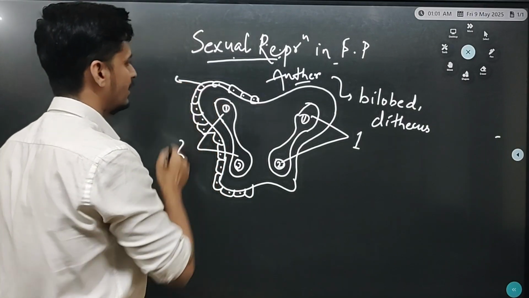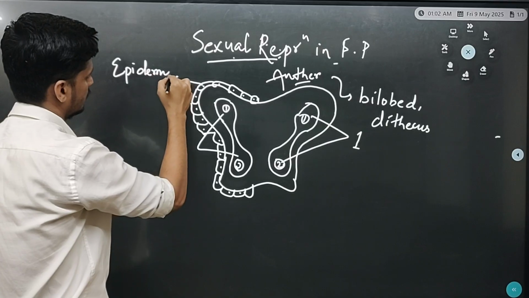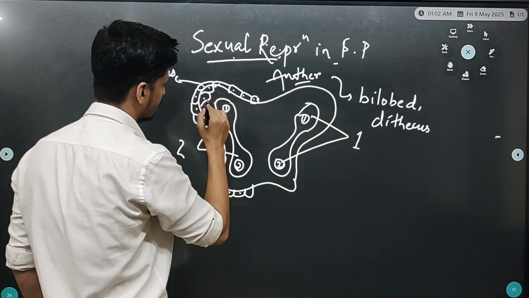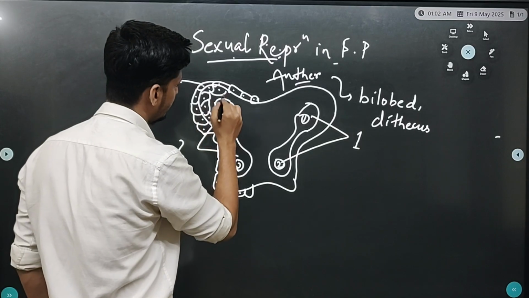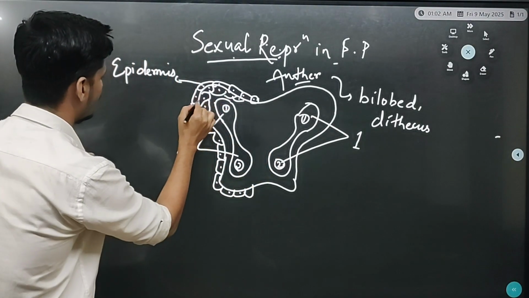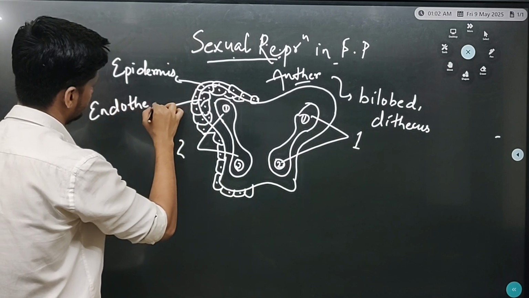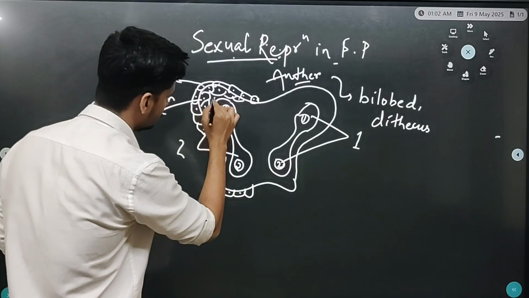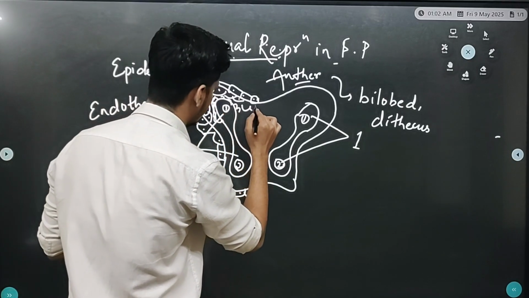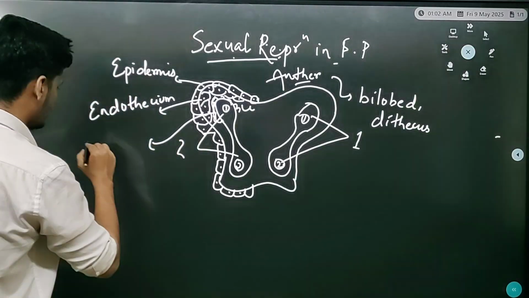The outer cell is known as epidermis. Okay, and the inner cell just below the epidermis is the endothelium. And the group of cells inside the endothelium is the middle layer.